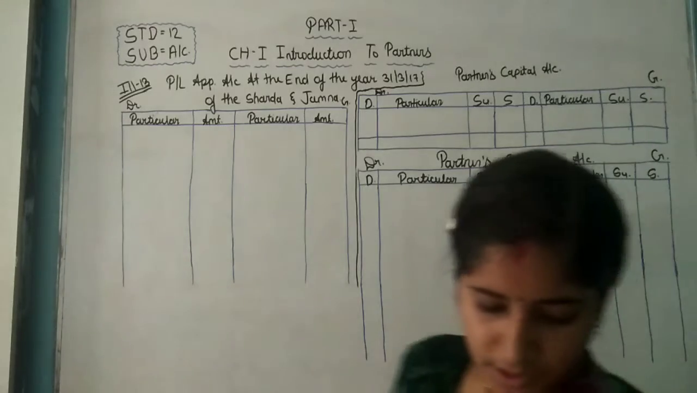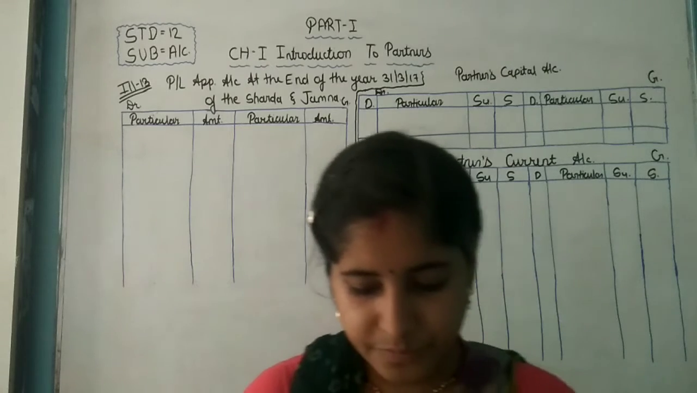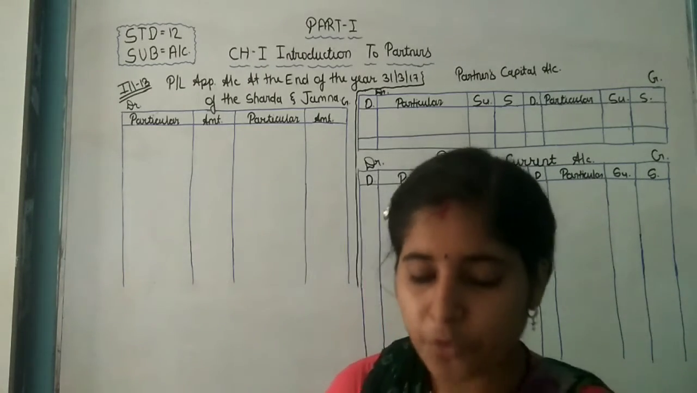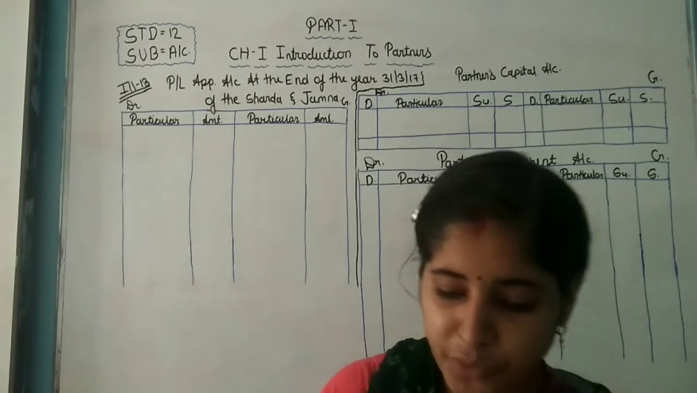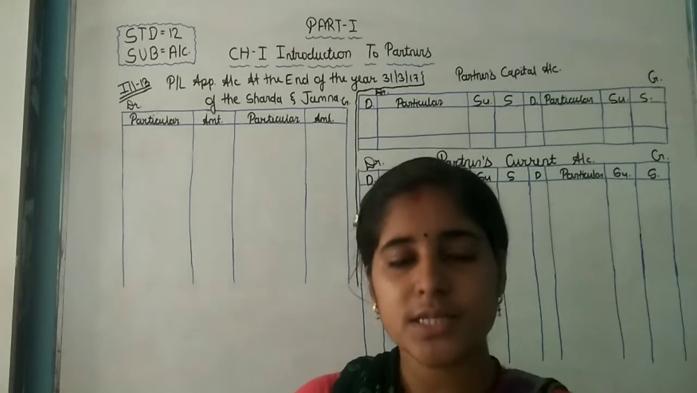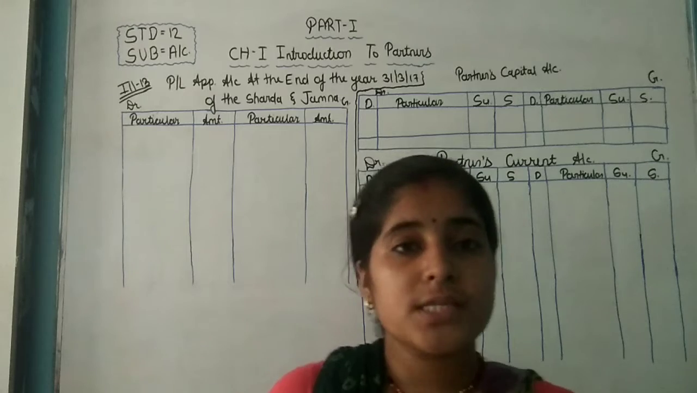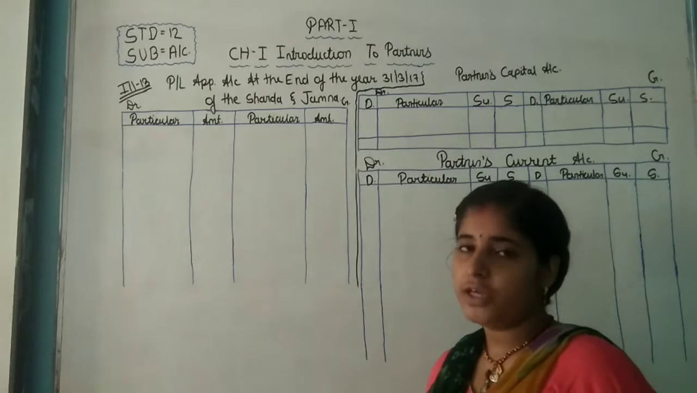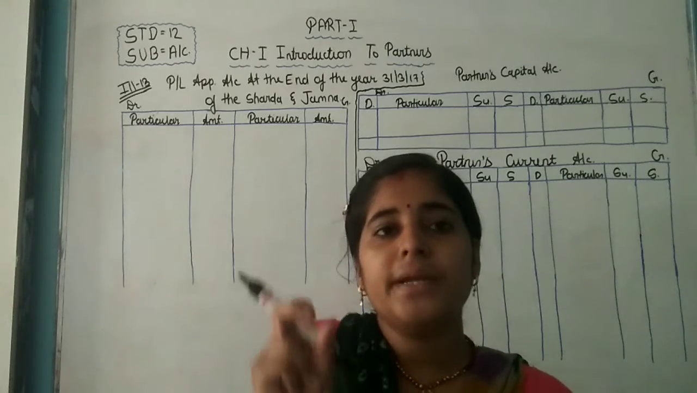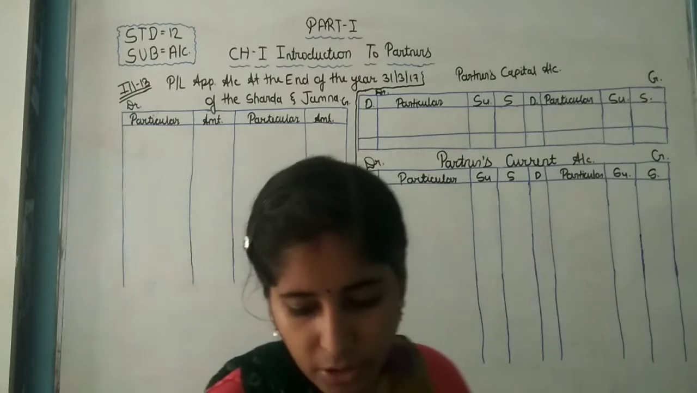Here in illustration number 13, it is said that Sudhanshu and Sarvesh are partners and their profit and loss ratio is 3:2. The capital the partners introduced on 1/4/2016 is 90,000. It is fixed and it is the total capital of the firm. Fixed capital means it is permanent, so we show it in the partners' capital account.